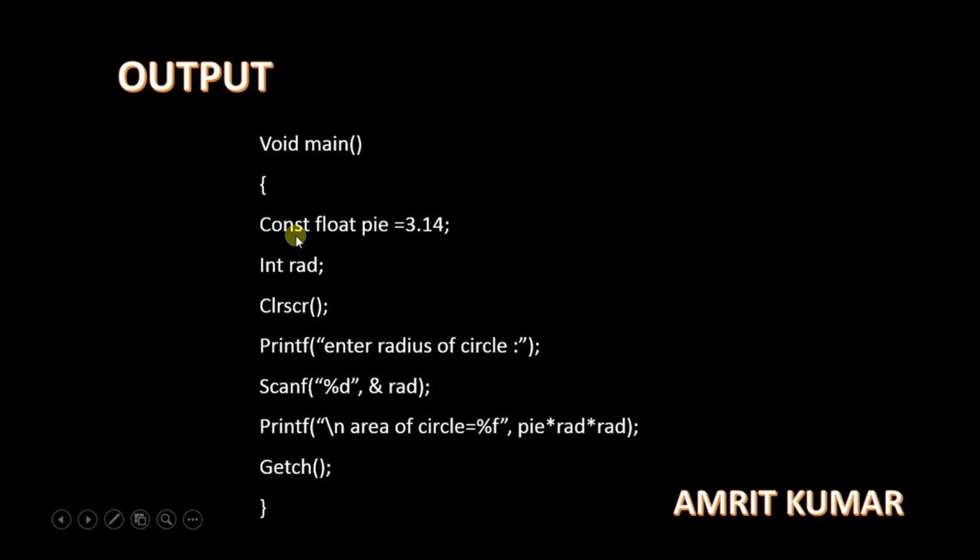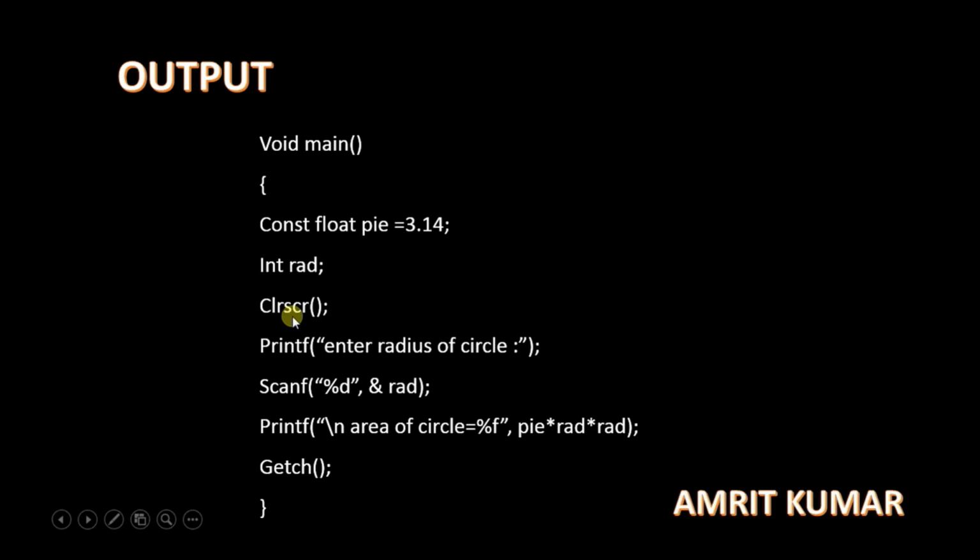This is the qualifier, and const is used to make that variable permanent, we can say. We cannot change or alter this value afterwards. Now, after that I have declared an integer rad. So, rad is also a variable whose data type is int.